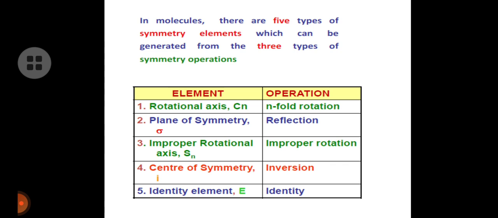Improper rotation, that is rotation followed by reflection, will give the improper rotational axis, Sn. The inversion operation will give i, the center of symmetry, and the identity operation will give the identity element, E.